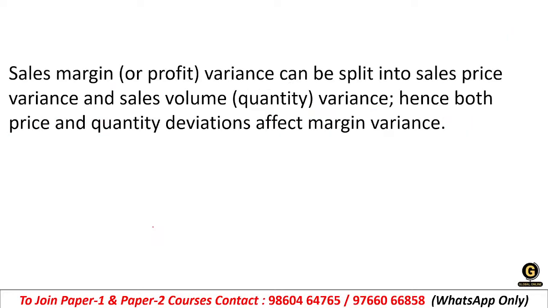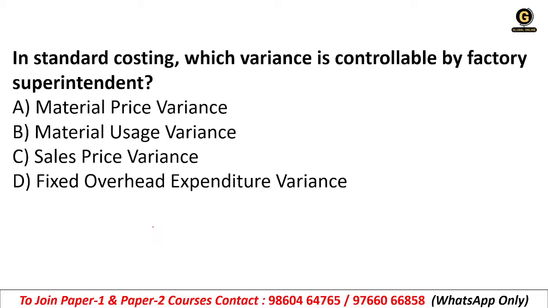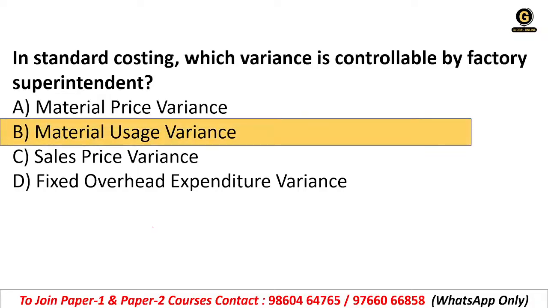Getting it? Next, in standard costing, which variance is controllable by the factory superintendent? Material price variance, material usage variance, sales price variance, or fixed overhead expenditure variance? What is it? It is option B, material usage variance.